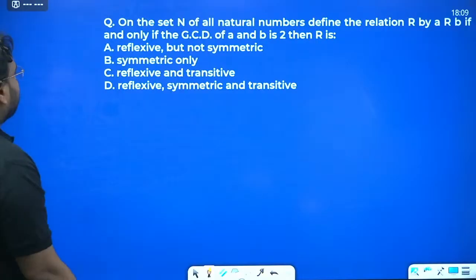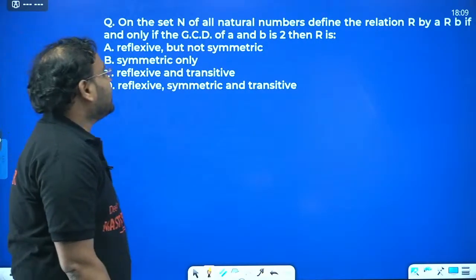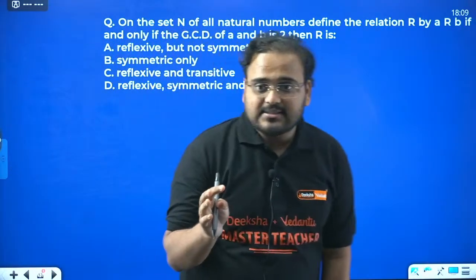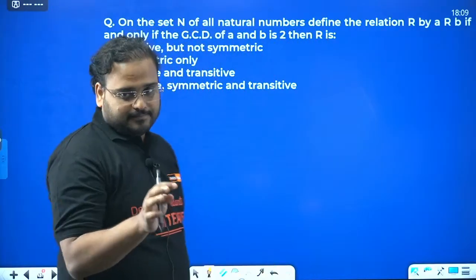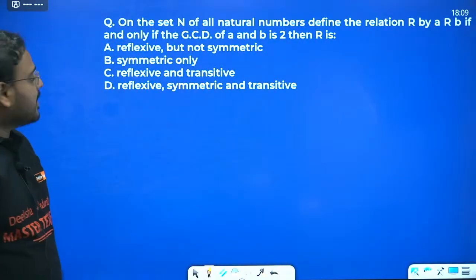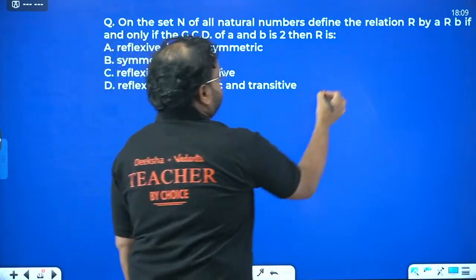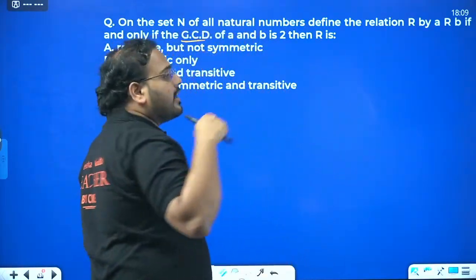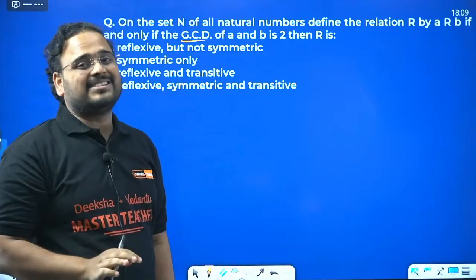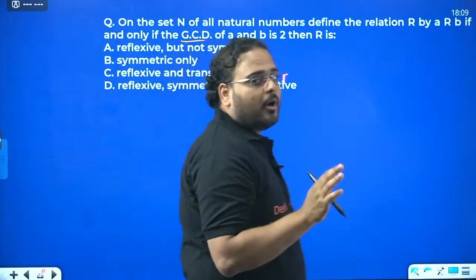Correct. On the set N of all natural numbers, define the relation R by A R B if and only if GCD, what does GCD mean? Greatest common divisor.